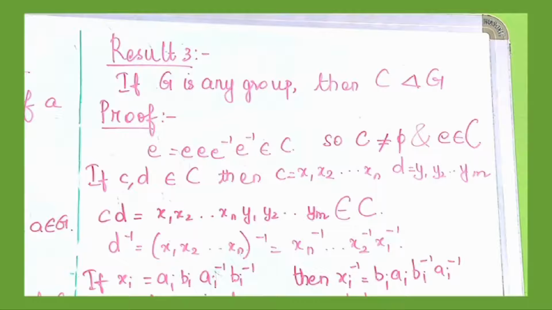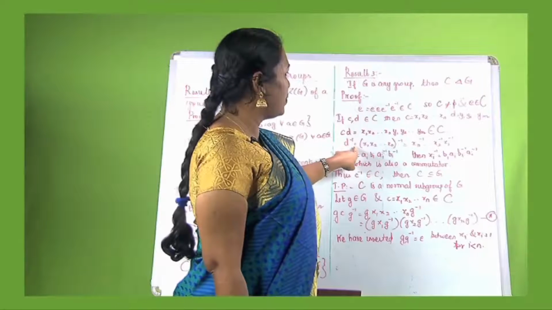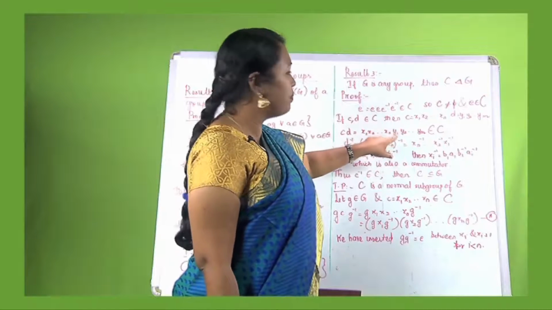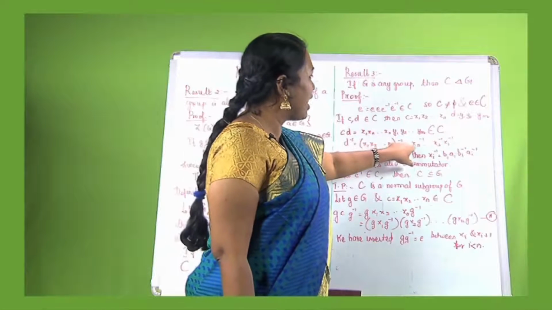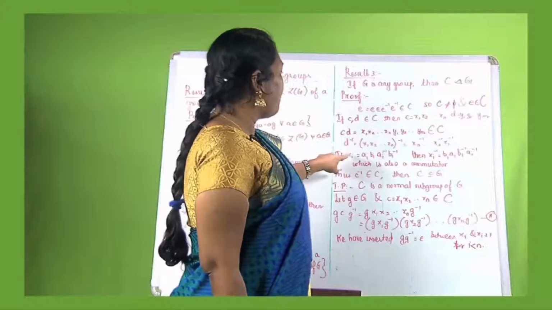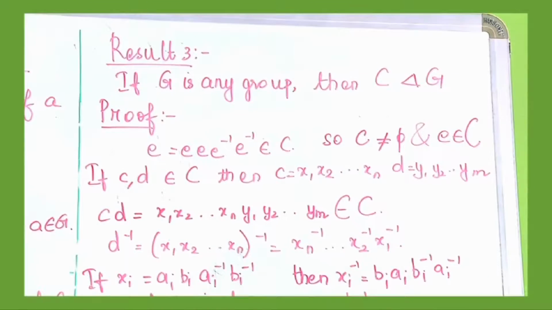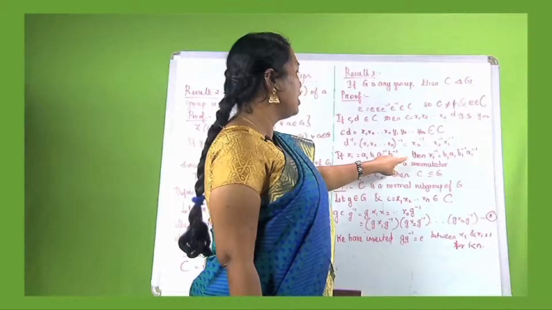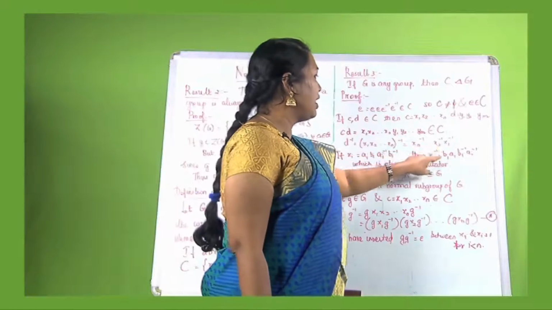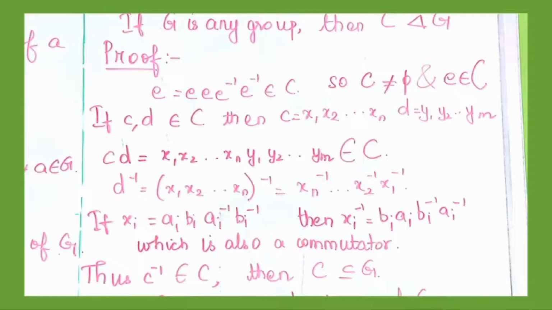Now what will happen to d inverse? d inverse is equal to y1 y2 and so on up to ym inverse, and we know that when we do inversion, the ym inverse comes first. So ym inverse, y(m-1) inverse and so on up to y2 inverse, y1 inverse. If xi is equal to ai bi ai inverse bi inverse, then xi inverse is just the reverse, bi ai bi inverse ai inverse, which is also a commutator.